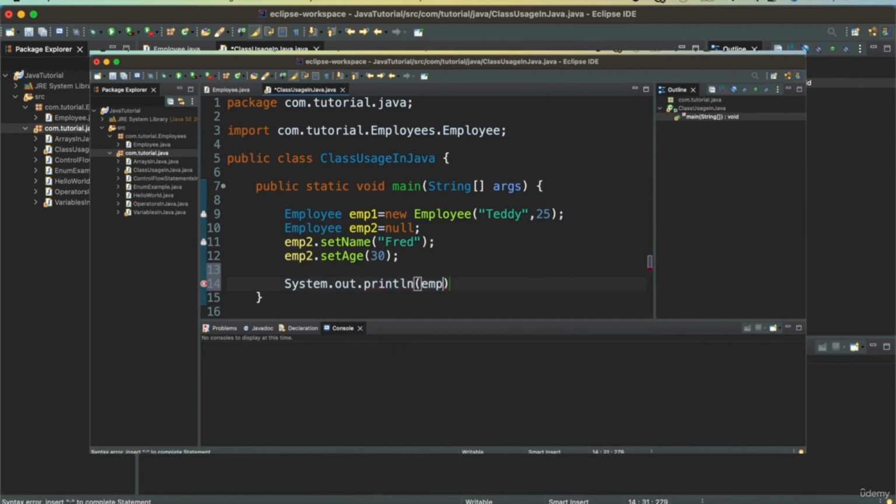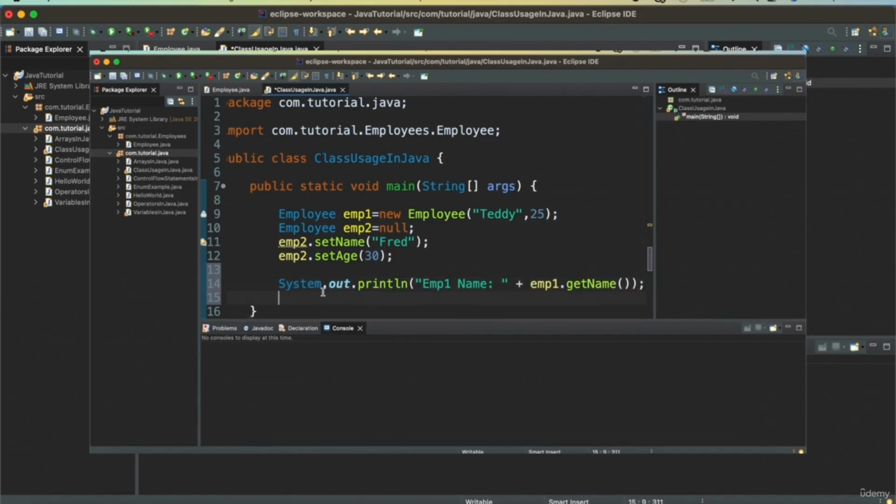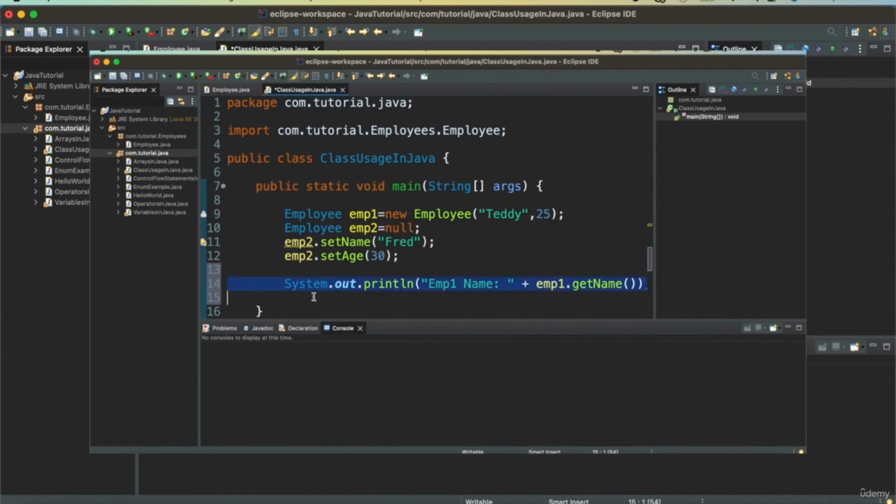System.out.println, I'll say emp1 name, which is going to be plus emp1.getName, semicolon here, and then the same thing I want to say for emp2, which will be emp2.getName.